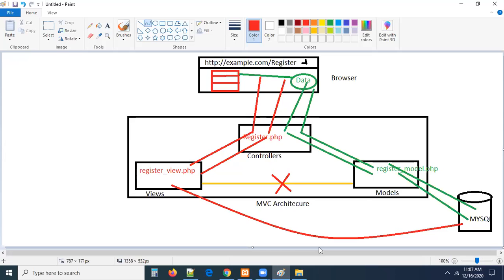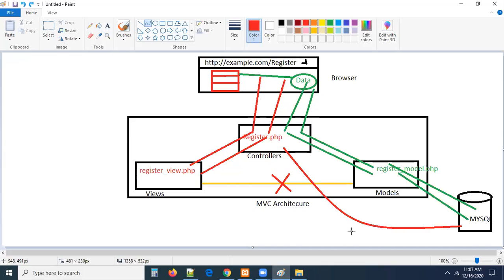Sometimes in CodeIgniter 3, it is possible by using the controller also. Remember, in CodeIgniter 3, guys, by using the controller also, I can save the data into the database. It is possible. By using the controller, we can save the data into the database without having a model. Without touching the model, we can save data into the database. It is allowed, we can do it in CodeIgniter 3.